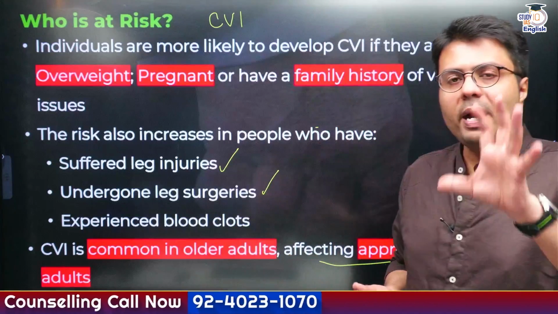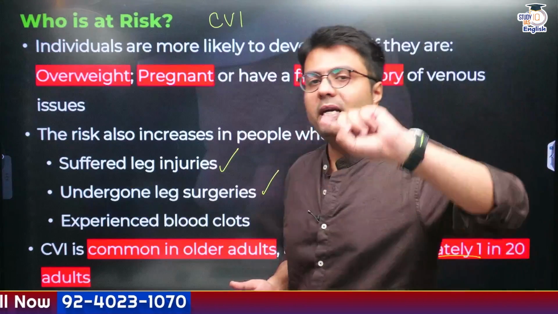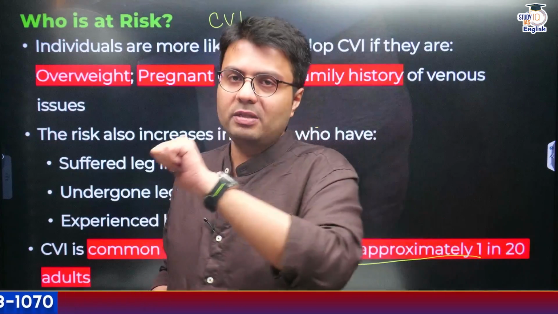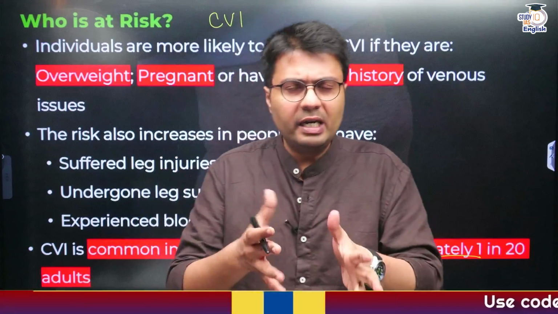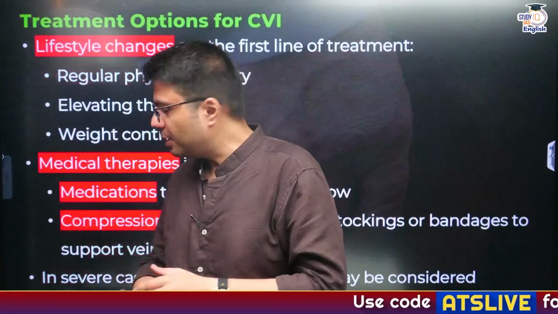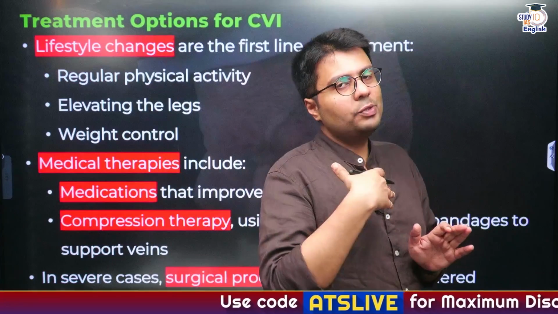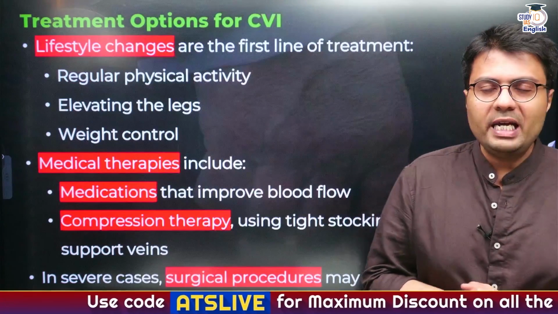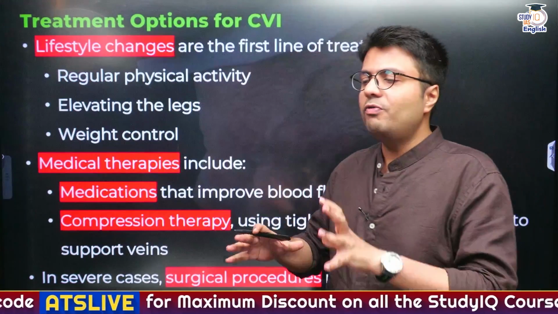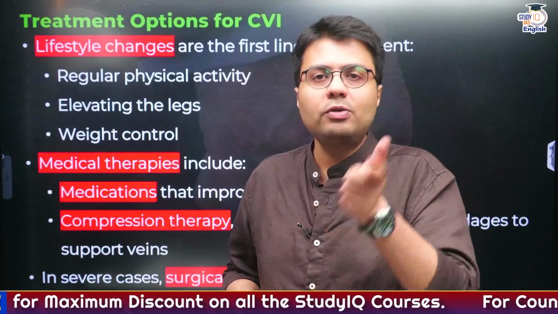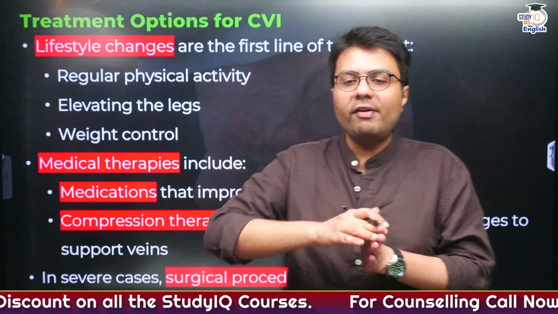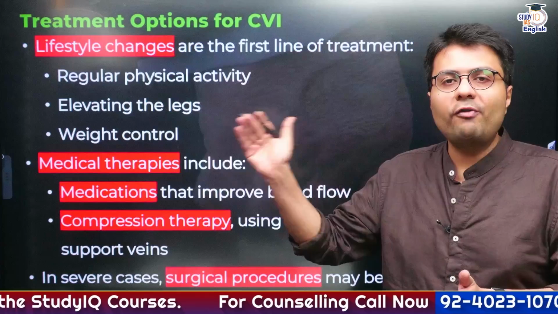So out of every 20 older adults, there's a possibility that one adult might develop this kind of condition, which unfortunately the US President has also developed. Now, in this regard, let us discuss what the treatment options are to deal with CVI. As you can understand, one of the key causes that leads to CVI is being overweight. So you need to understand lifestyle changes can be the first line of action.